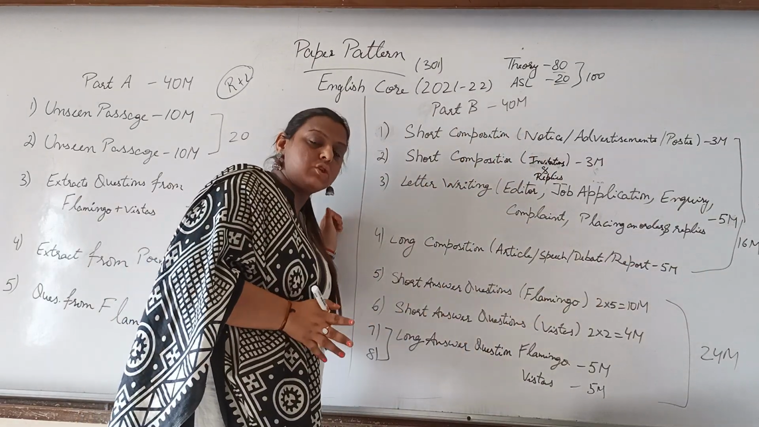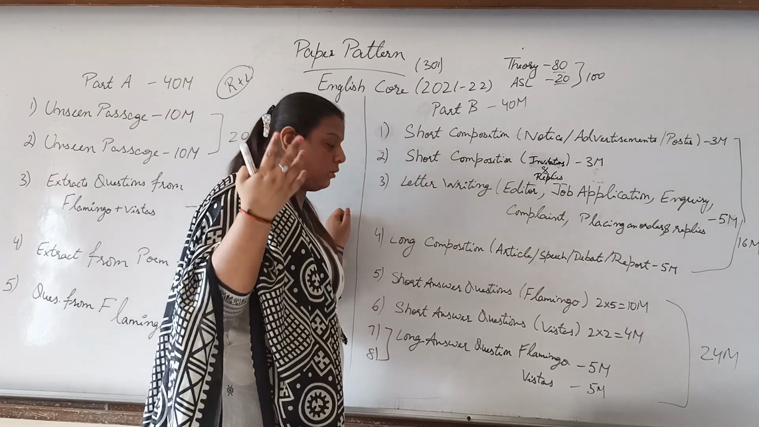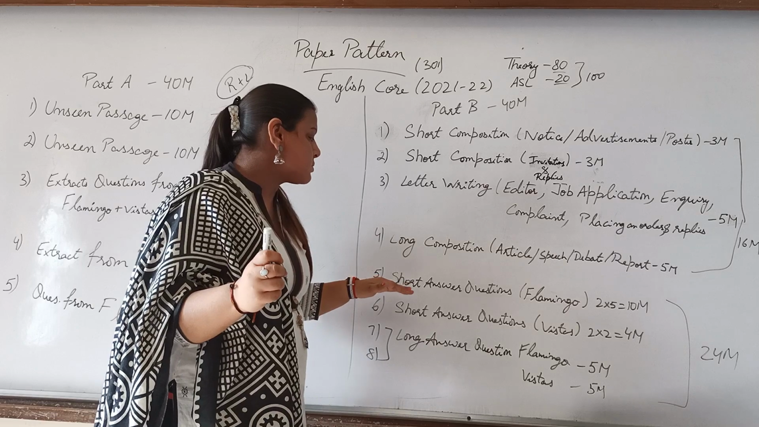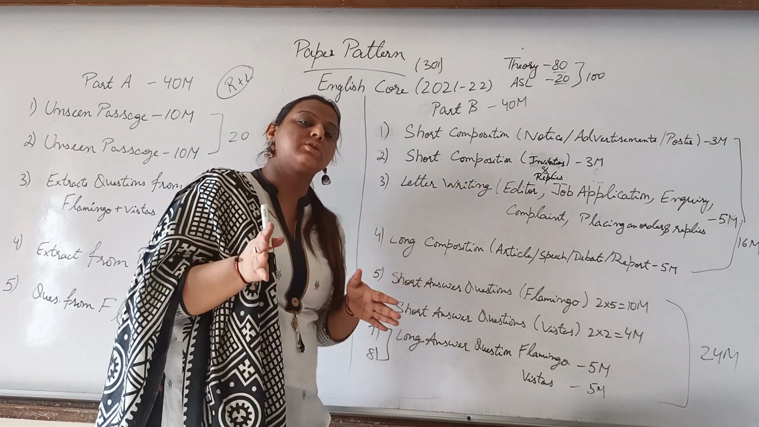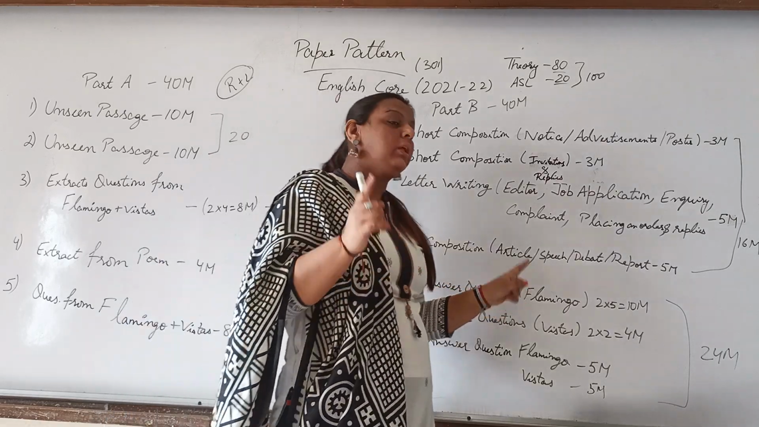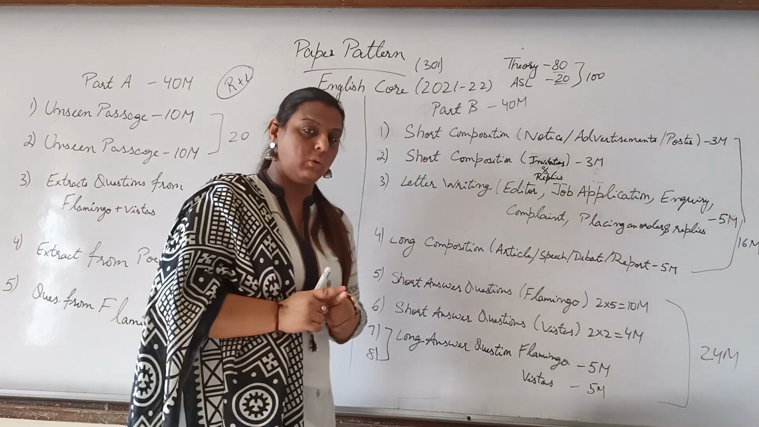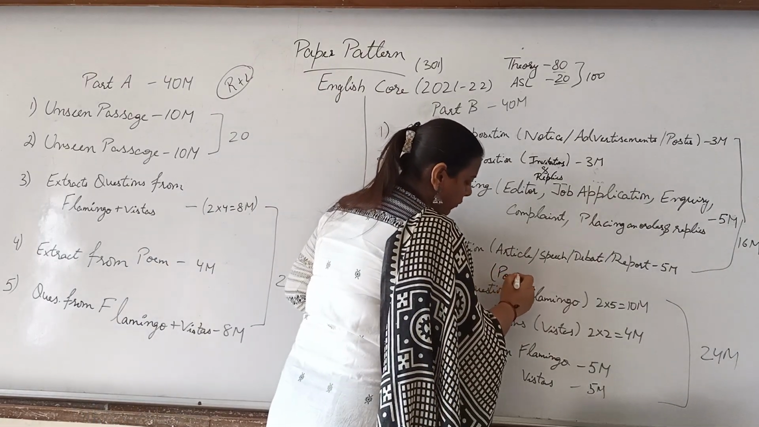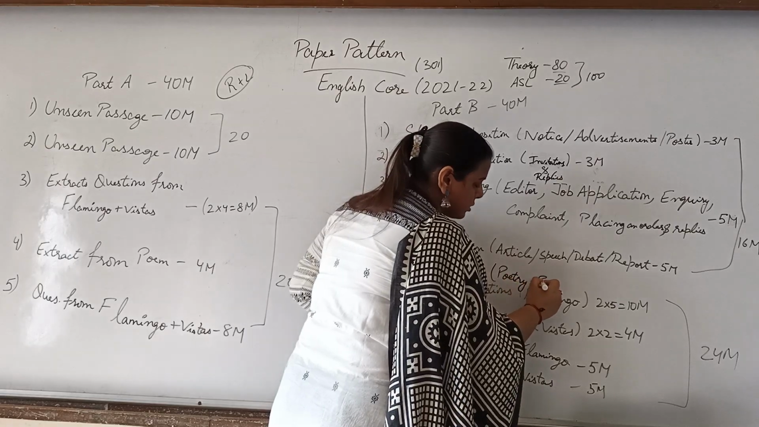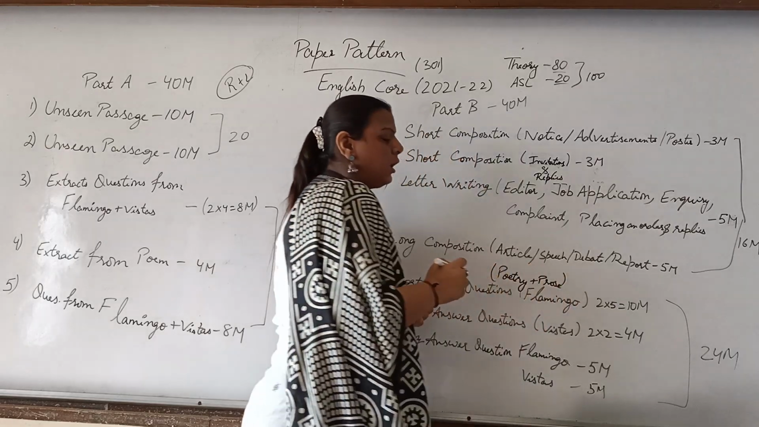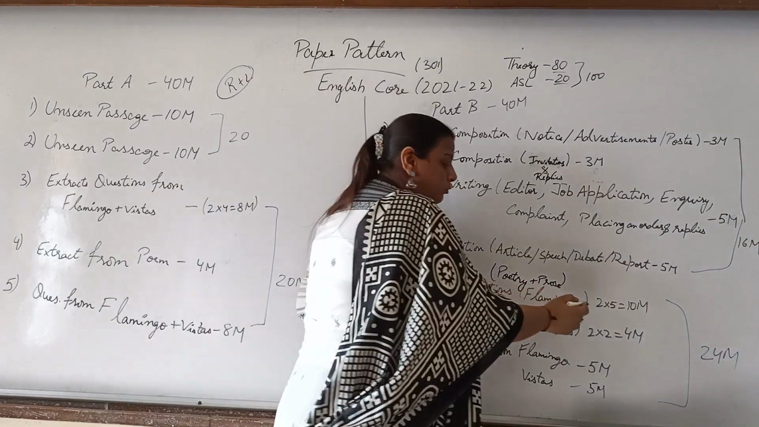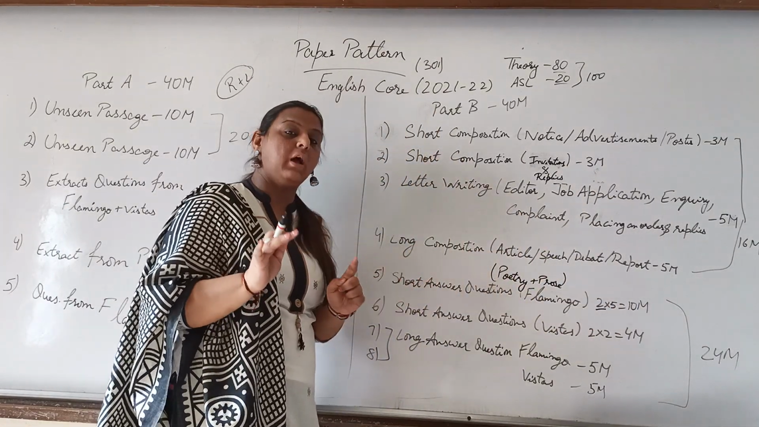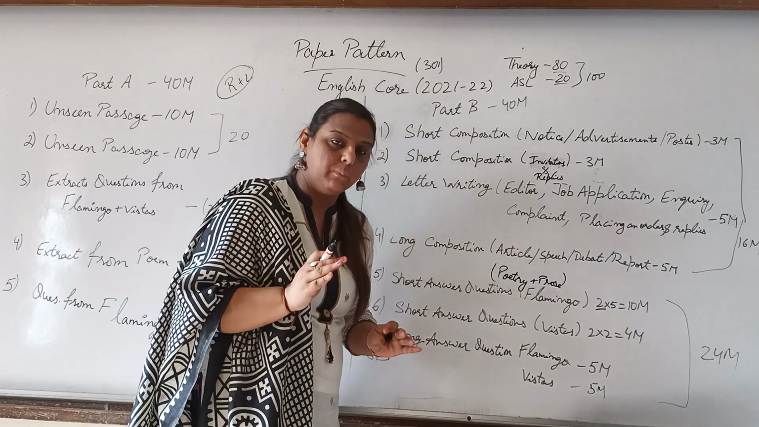Now comes the literature portion, which is very, very important because we need to cover both the books, poems and prose. The next question would be short answer questions only from the Flamingo book, which comprises poetry plus prose. Here you need to attempt 5 questions of 2 marks each, which means 10 marks from the Flamingo. You would have the questions in front of you.